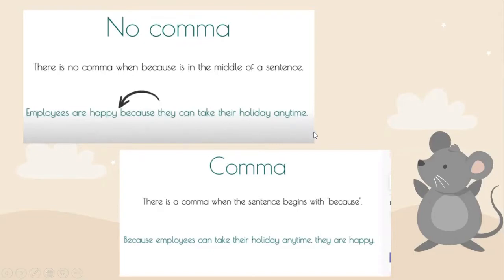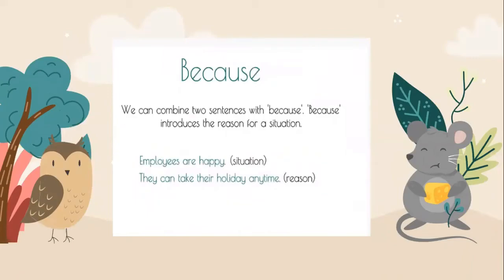But sometimes you also need to put a comma. If you put because in the first part of the sentence, you put a comma after the first part. For example, because employees can take their holiday anytime, they are happy. So if you want to put because first, you need to put the reason first, and in the last part you put the situation. That's all about using because in a sentence.